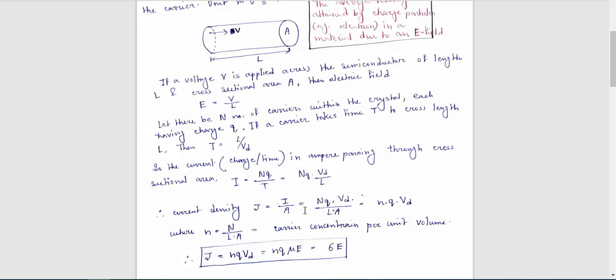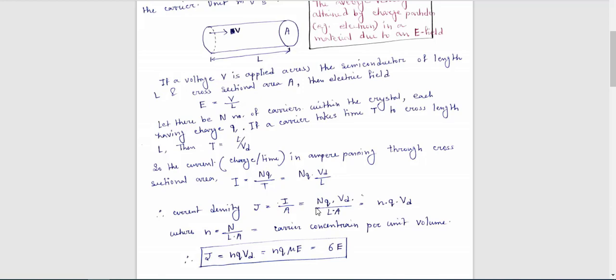Now what is capital N? It is the number of carriers, so number of carriers divided by volume means per volume how many carriers you have. Listen carefully: how many charge carriers you have per volume, that is known as carrier concentration.